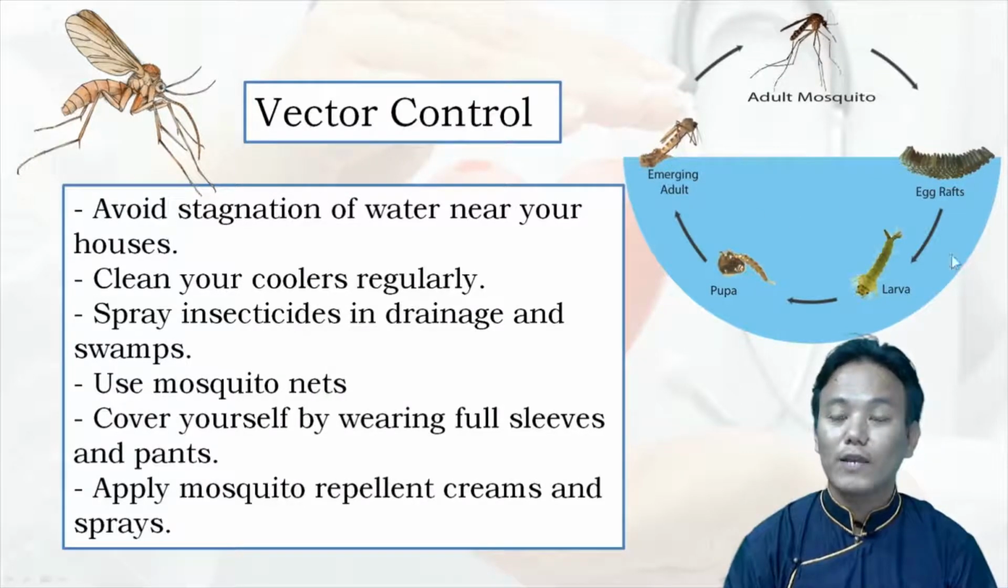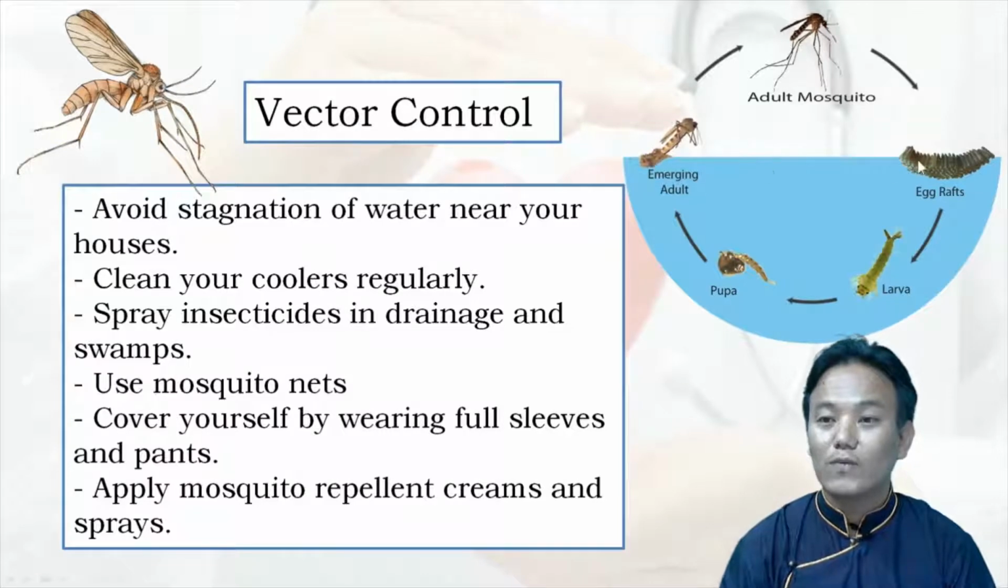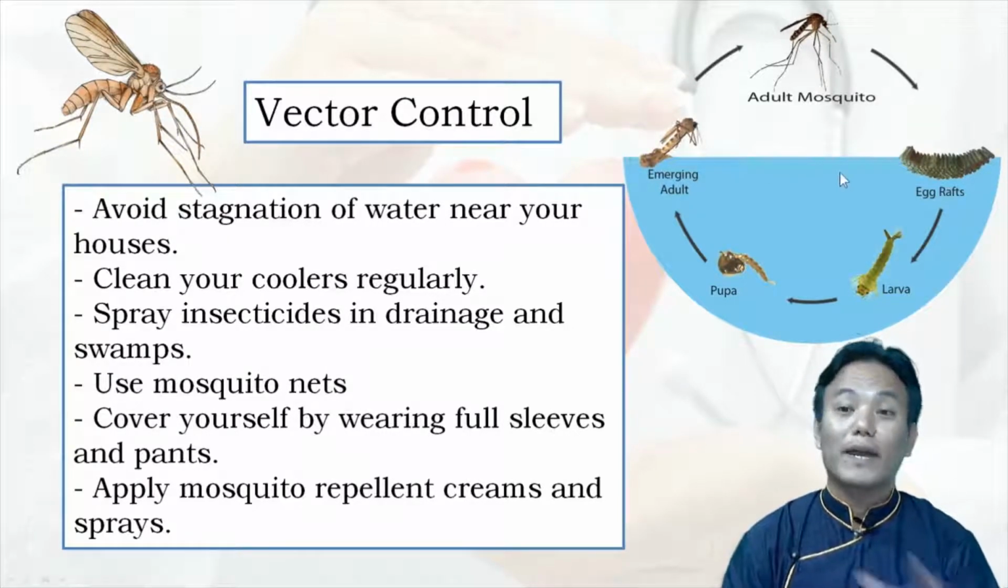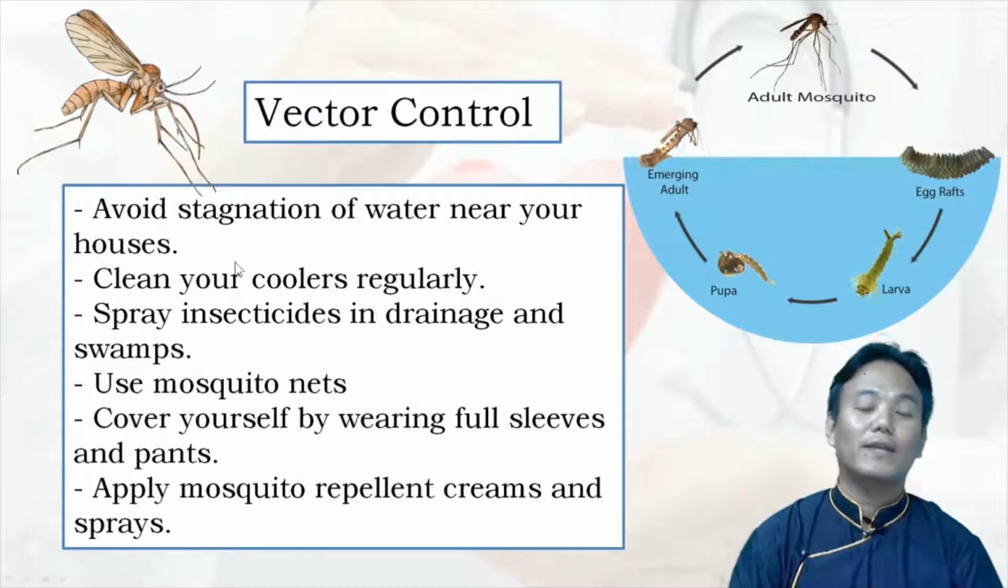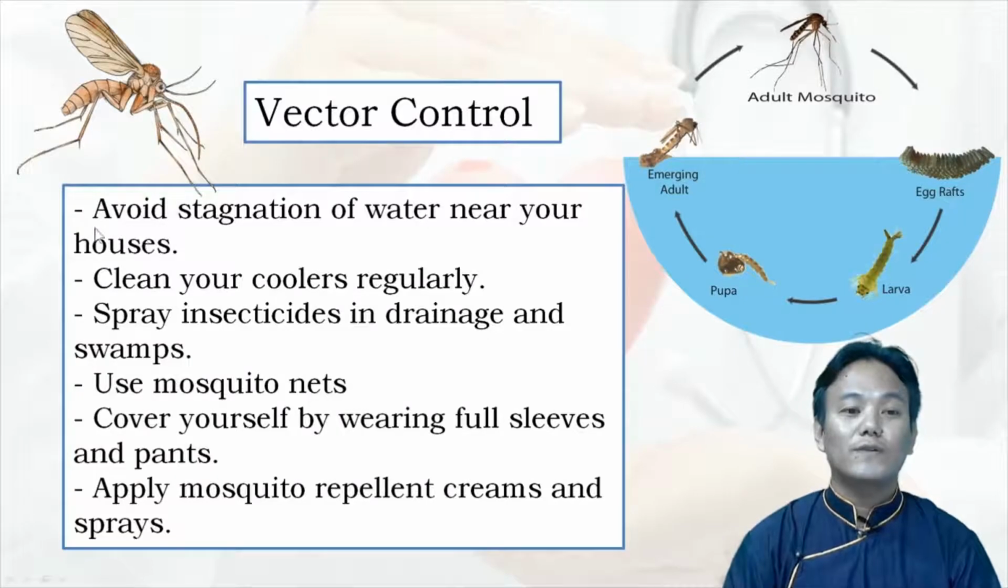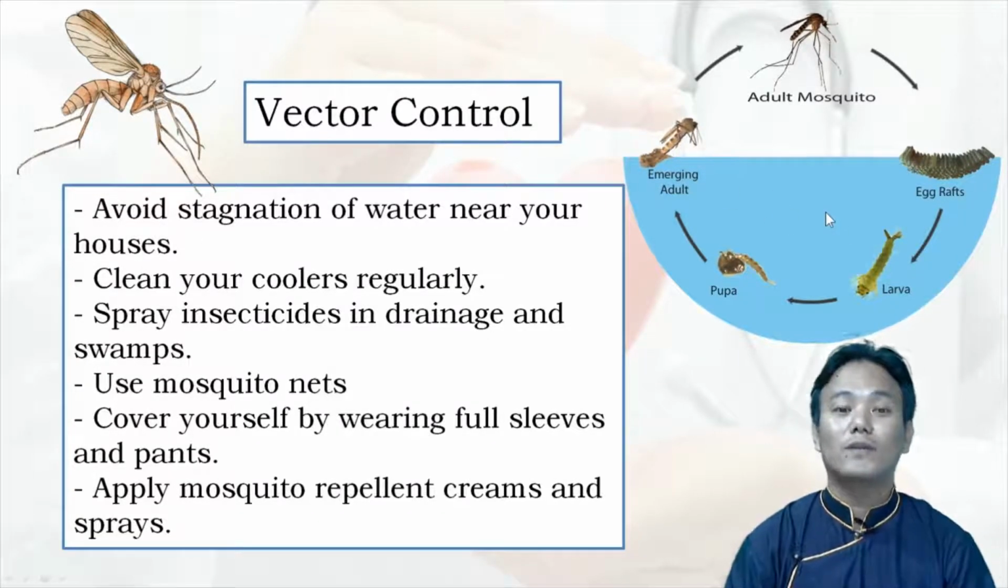If you look at the life cycle, we can see that stagnant water plays a very significant part. By understanding that biology, we can apply it here to control the vector population. First, we have to avoid stagnation of water near our houses. So vector control can be done by avoiding stagnation of water near our houses and by cleaning our coolers regularly.